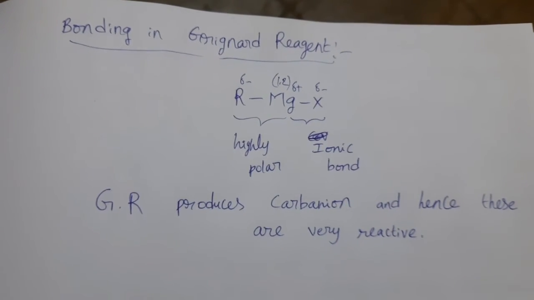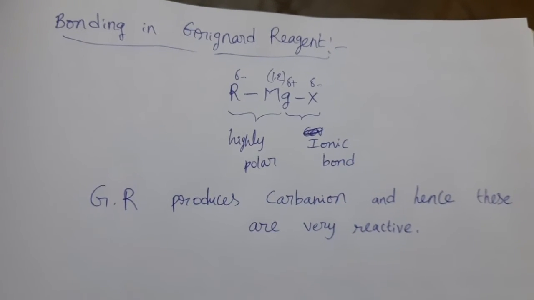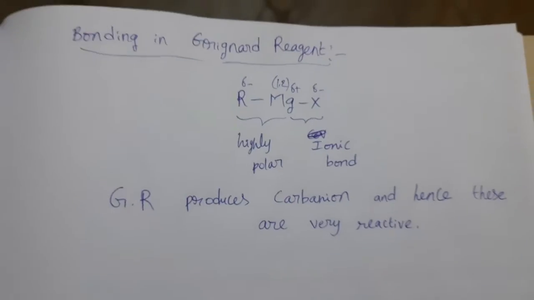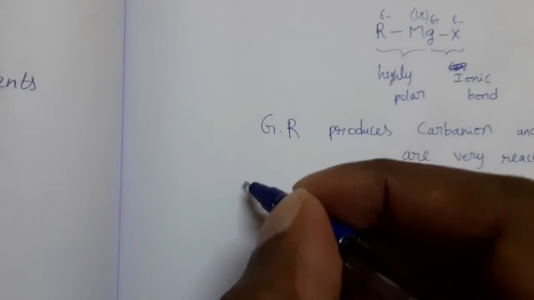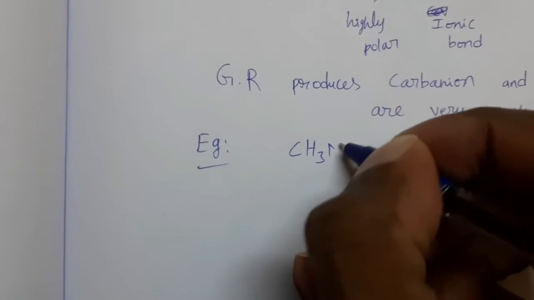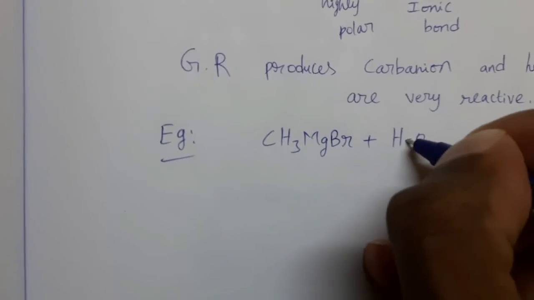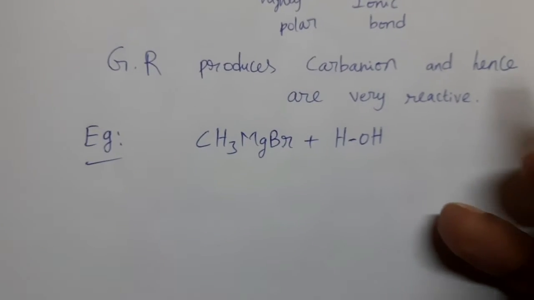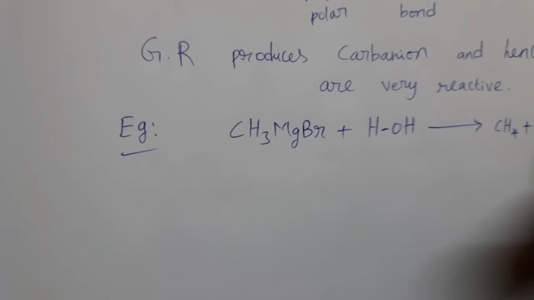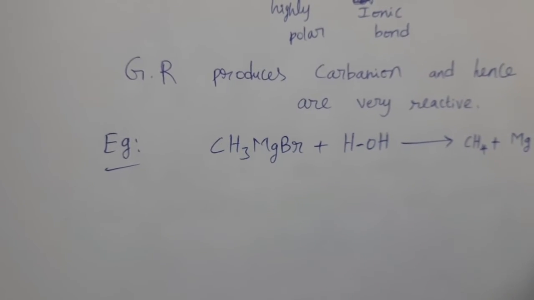Compounds having proton or active hydrogens can react with the Grignard reagents to form alkane. For example, CH3MgBr plus water, I am writing HOH, then we get CH4 plus MgOHBr.